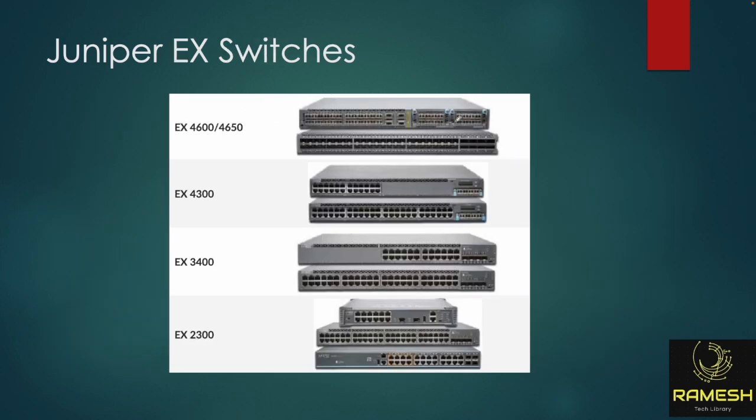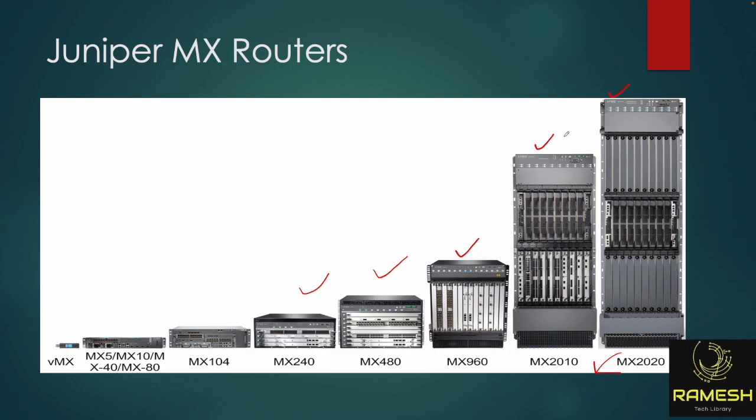These are the EX switches from Juniper, layer 2 devices. These are the hardware devices, and the cost depends on the platform. Suppose this device costs almost $1 lakh or something. It's a huge cost, so they cannot give access directly to you. You have to do the certification and prove yourself: I have knowledge of Juniper devices, so I can handle these devices. Each and every data center, like WhatsApp and the Meta group, everyone is using these routers in their data centers.